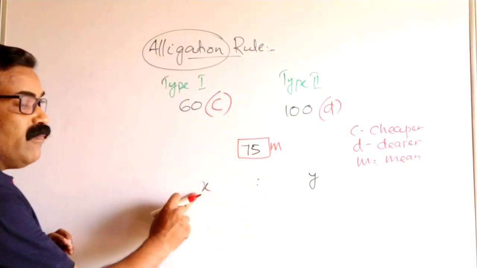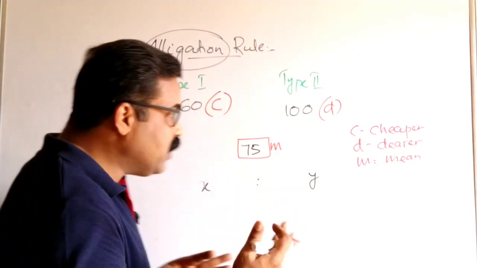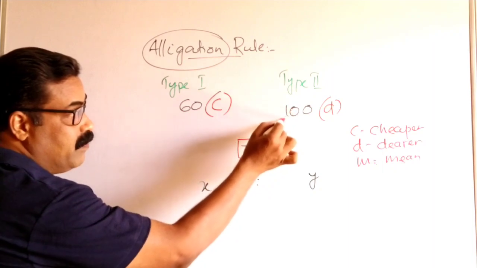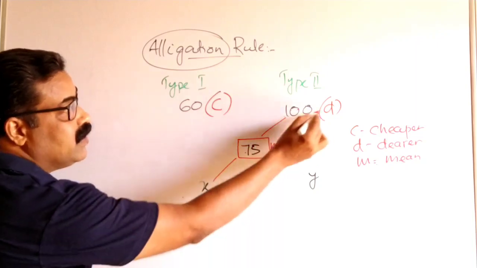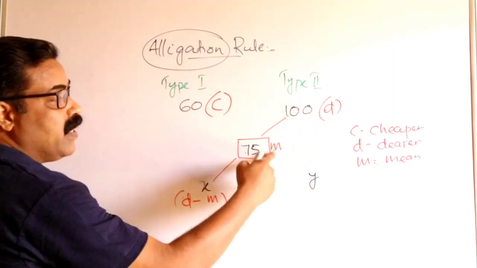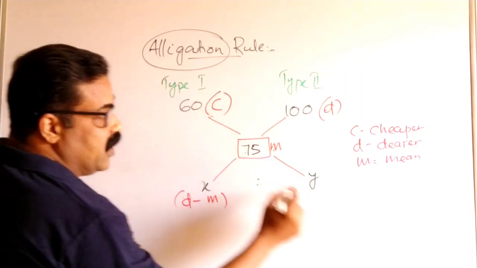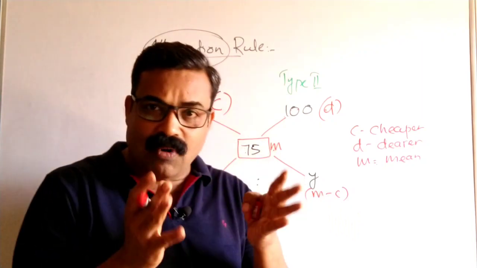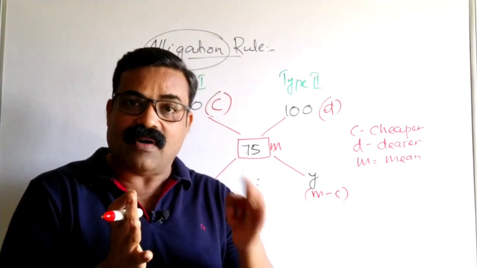Here we can find out the value of X and Y using a rule. That rule is called the alligation rule. According to that rule, we have to see the difference between 100 and 75. We will write here X is equal to 100 minus 75, that is D minus M. D minus M is the value of X. And the value of Y is obtained by M minus C. This is actually C minus M or M minus C, the value only we are taking. We are not taking whether it is a positive or negative value. We always take the difference, always positive.